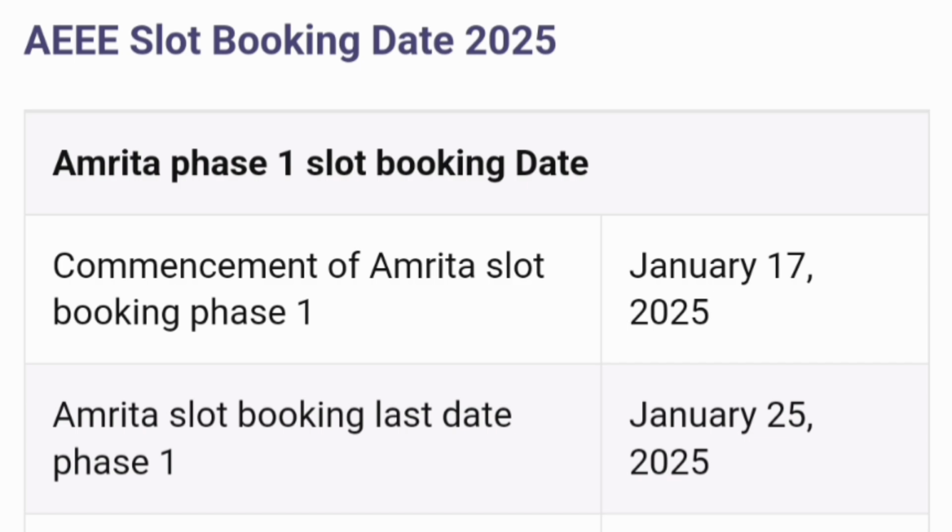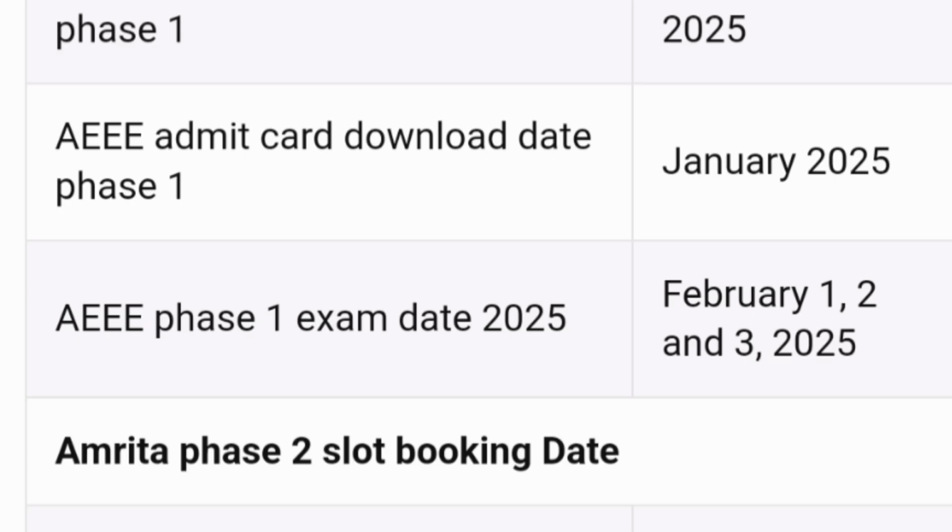Currently the application is going on for Amrita phase 1 slot booking, right? Commencement of Amrita slot booking for phase 1 started from 17th January 2025. If you have applied for this date, you can do your slot booking up to January 25th, 2025. So almost 9 days were given for slot booking. 4 more days are basically left for slot booking, and only after slot booking will you be able to